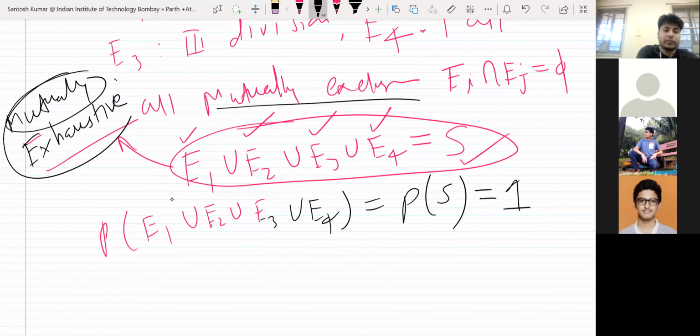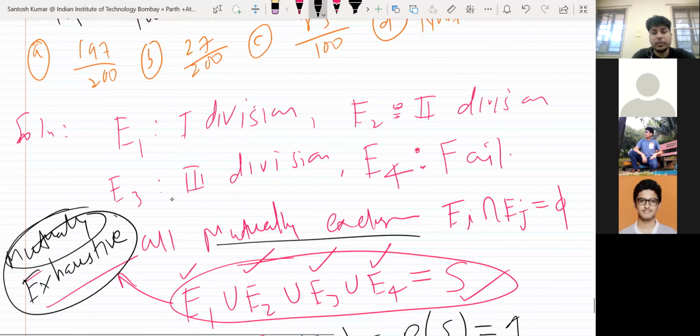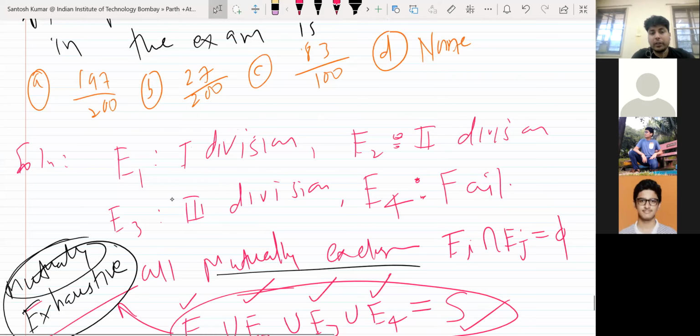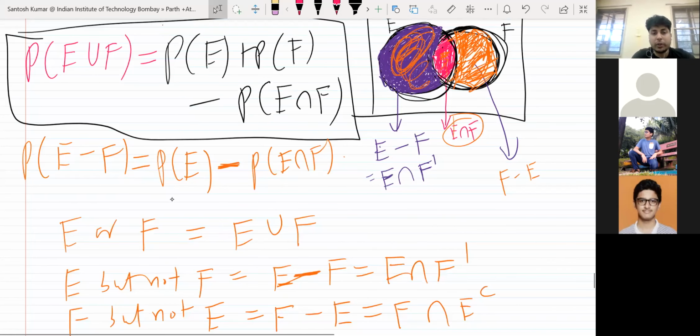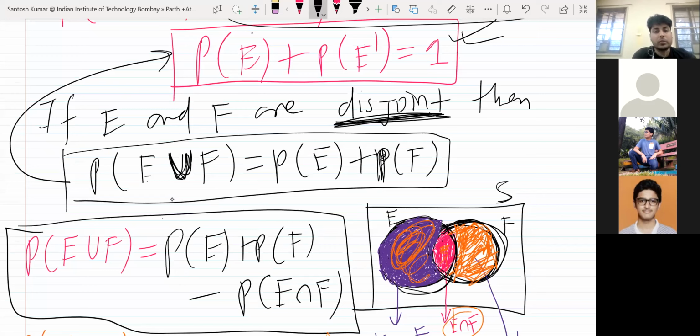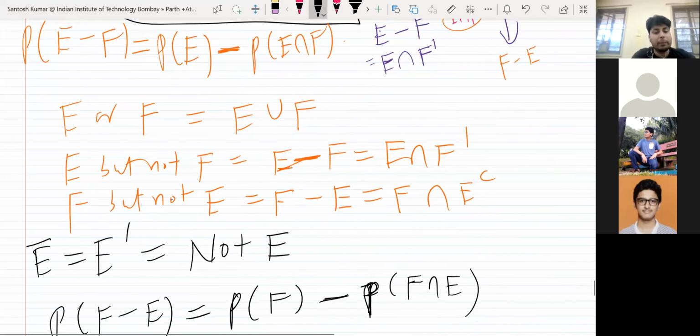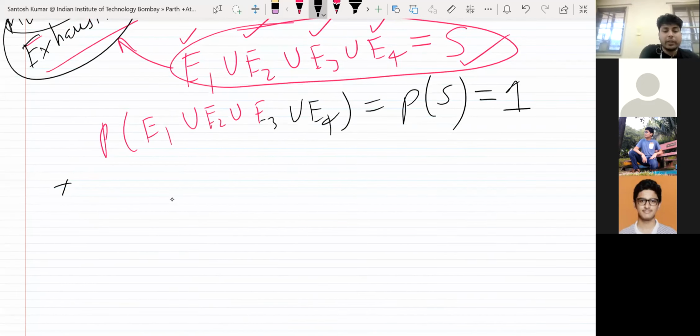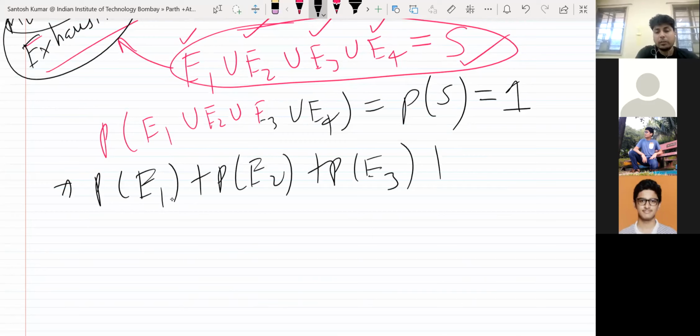If two events are disjoint, you can simply break the union into a sum. So probability of E1 plus probability of E2 plus probability of E3 plus probability of E4 will contribute to 1. So what do they ask you?